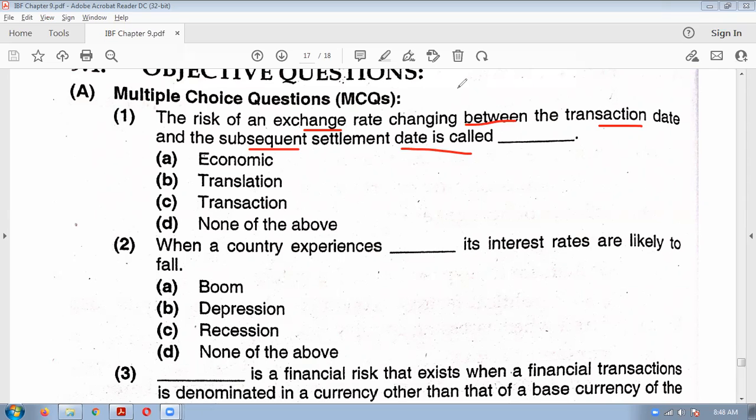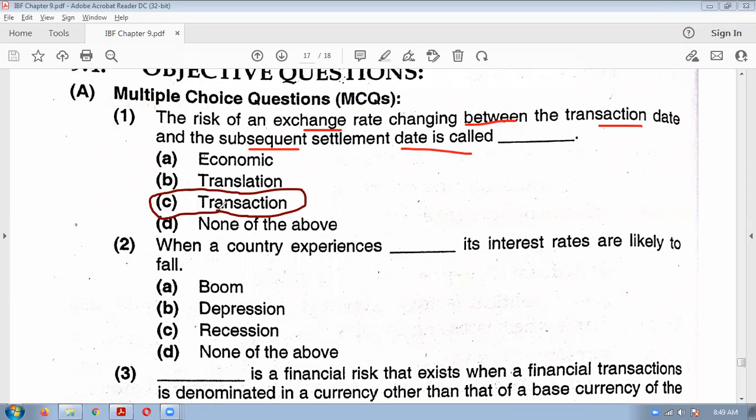So risk of change of exchange rate from date of transaction to the date of settlement is called transaction risk. No? We have seen with an example also, import and export case, that how there will be risk from the date of export and till the date of settlement.